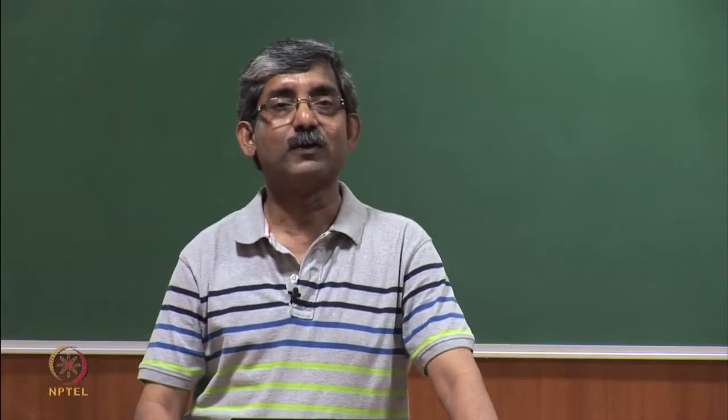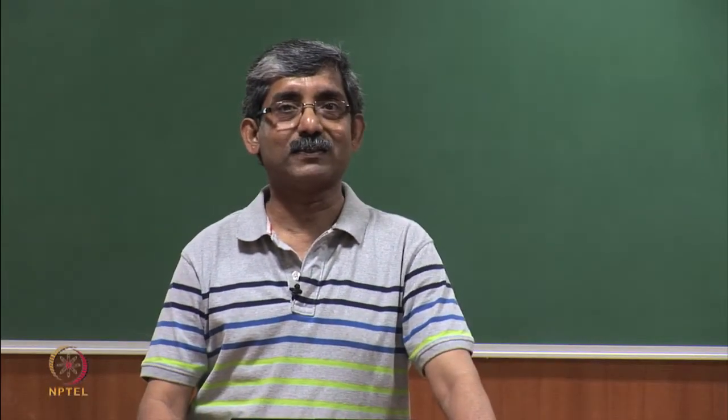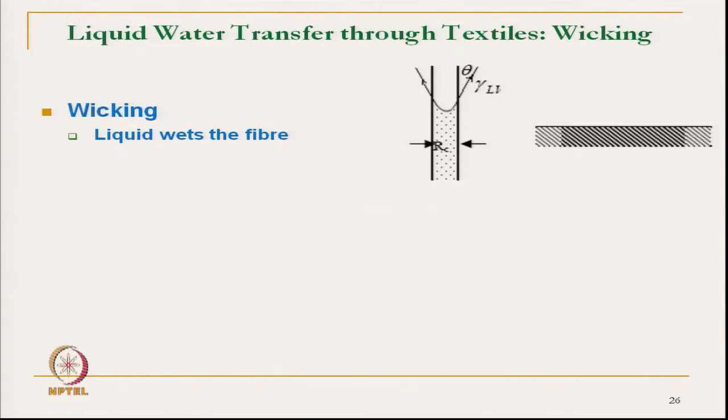water transmission is also important. Water transmission takes place through wicking. The phenomenon of water transmission through the clothing structure is known as wicking. Before wicking, the liquid wets the fiber and penetrates inside the structure. So, the liquid is penetrating inside the structure, and it reaches the interspace between the fibers.